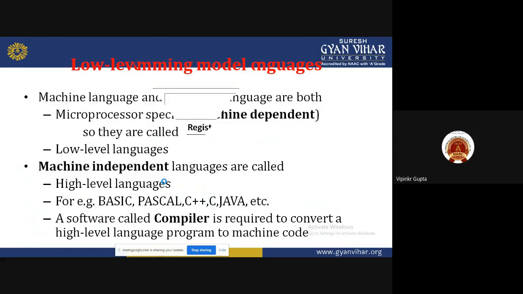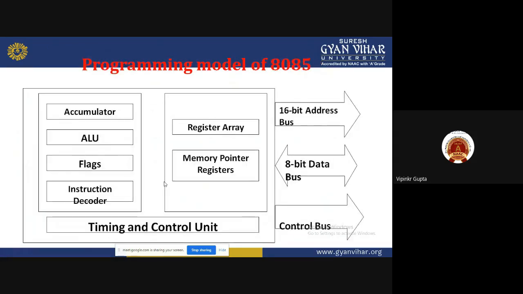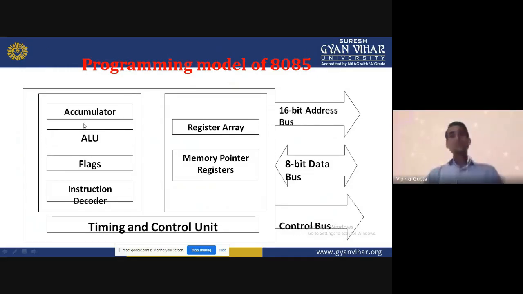This is the programming model of 8085. It shows how the data will be transferred and how the operation will be performed. These are the accumulator, ALU, flag, instruction decoder, register array, memory pointer, 16-bit address bus, data bus, and control bus. It provides the data using the 8-bit data bus, and the address bus denotes the memory. According to that, the operation will be performed.